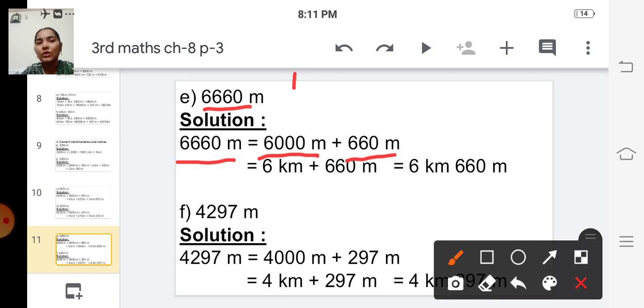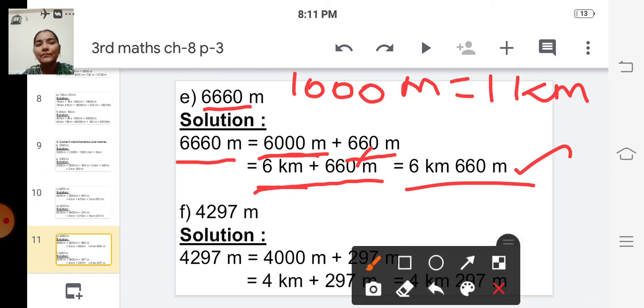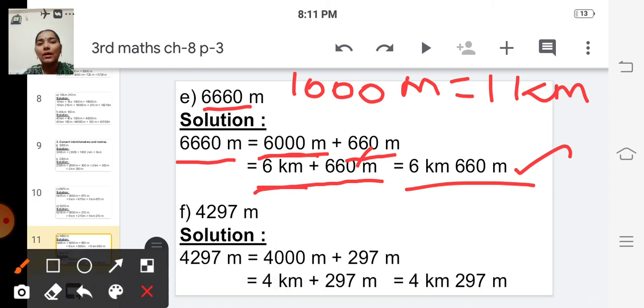Okay, and we all know that 1000 meter is equal to 1 kilometer. So 6000 meter is equal to 6 kilometer plus this 660 meter. And this can be written as 6 kilometer and 660 meter.